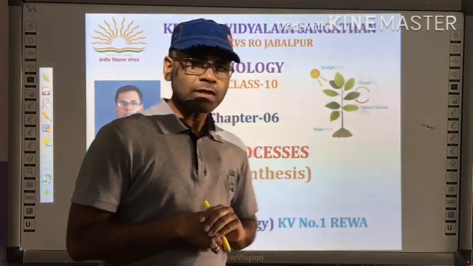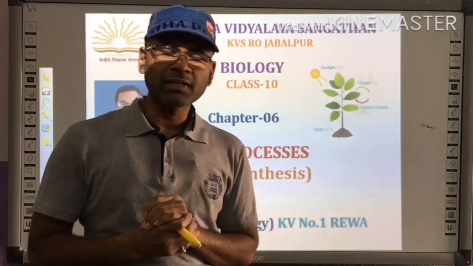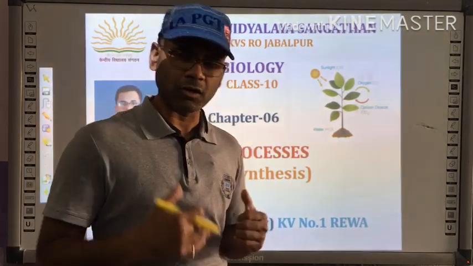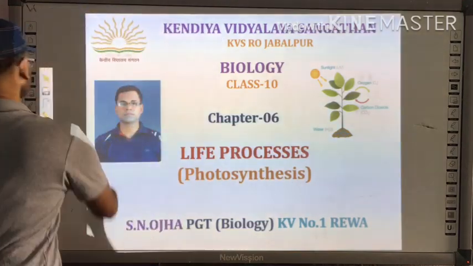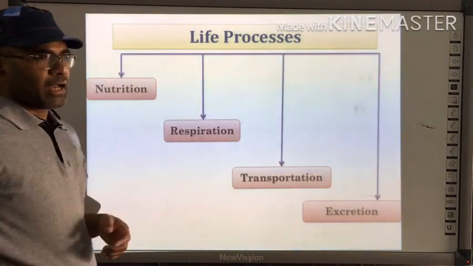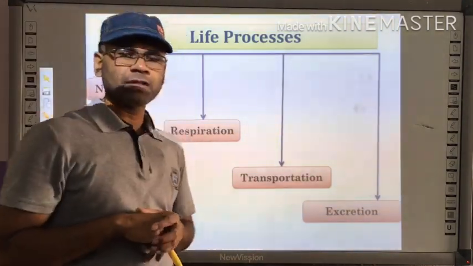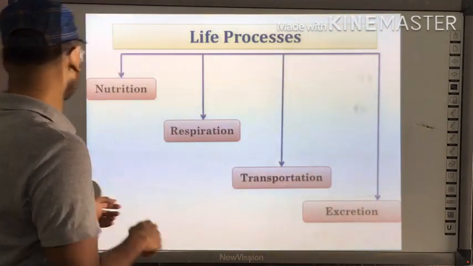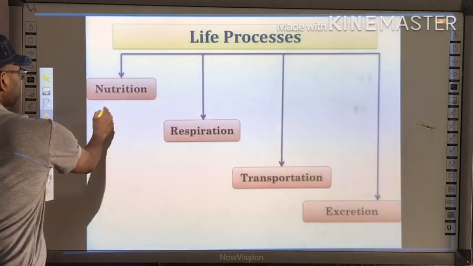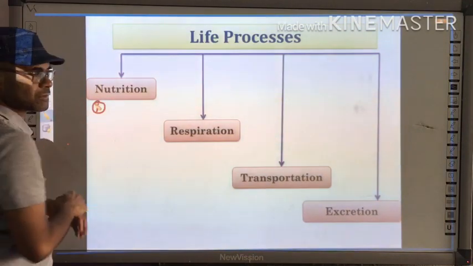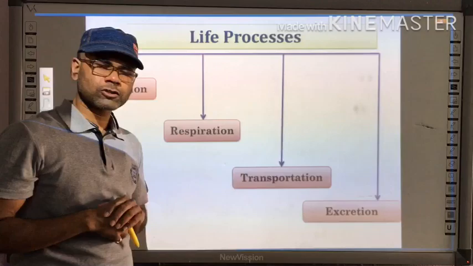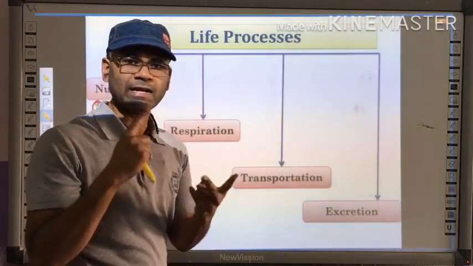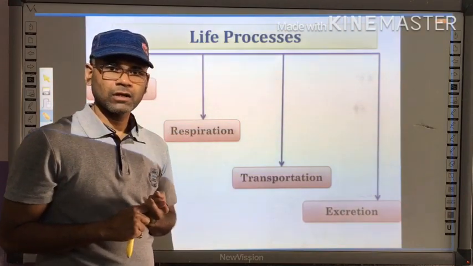Well, in today's session, before starting the process of photosynthesis, let us see the continuity of our series. As I told you, in this chapter we are going to cover 4 important aspects. We are right now studying the first aspect, and that is nutrition. In nutrition, the topic is divided into 2 sections, autotrophic and heterotrophic nutrition.